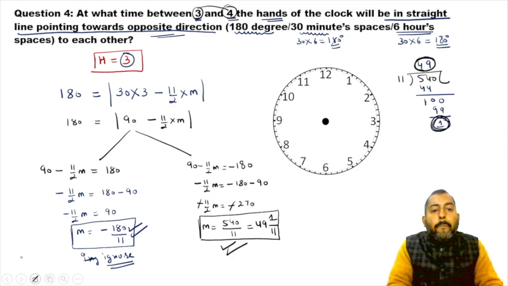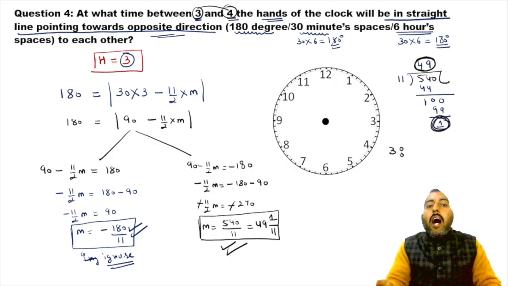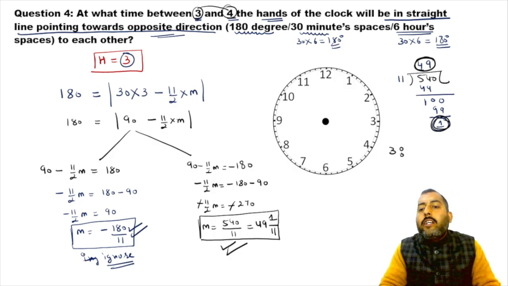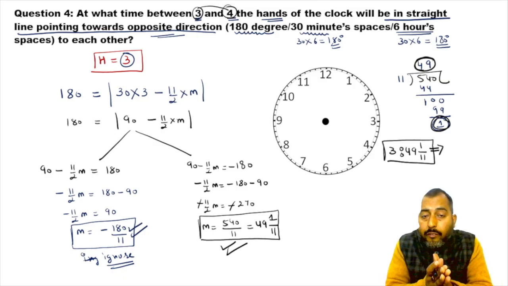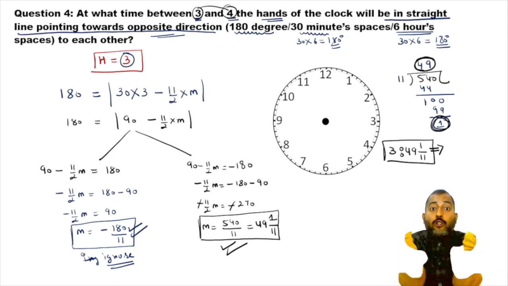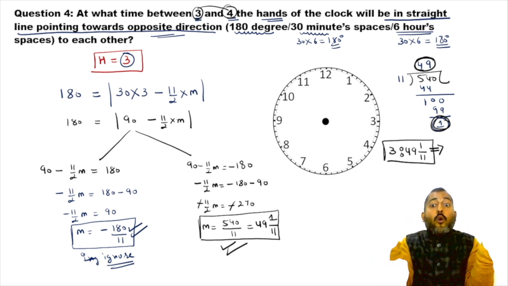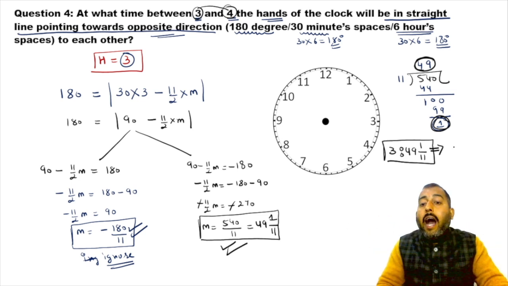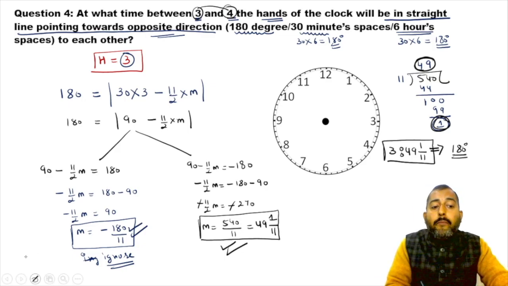So this time you got a positive value of m, so you will consider it. See, between 3 and 4, the value of h was 3, the hours, and the minute time that we found out is 49 1 by 11. So we can say at this point of time, the hands of the clock will be in an exact straight line, but they will point towards opposite directions, which means at this point of time the angle between the hands of the clock will surely be 180 degrees.